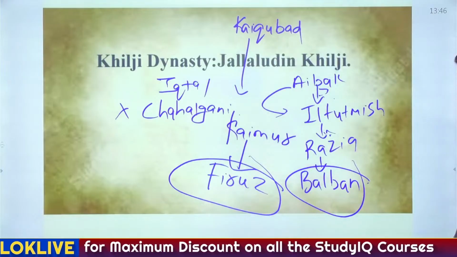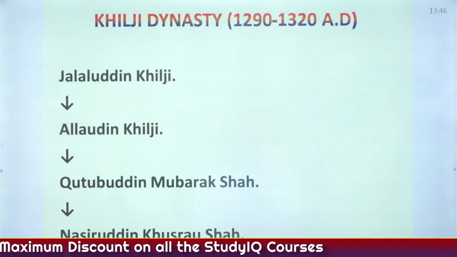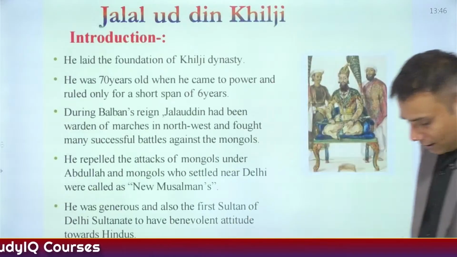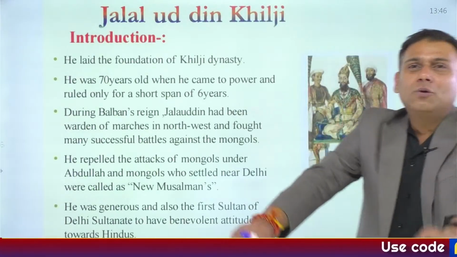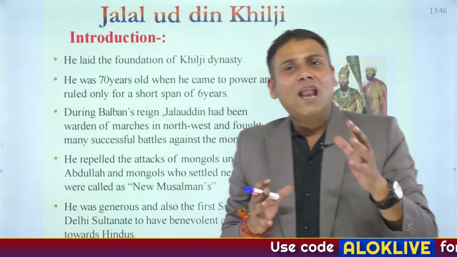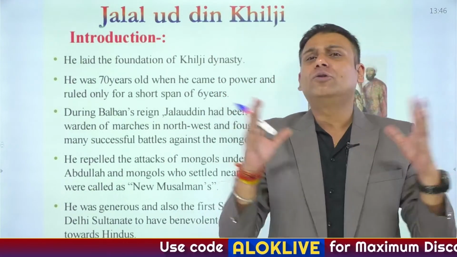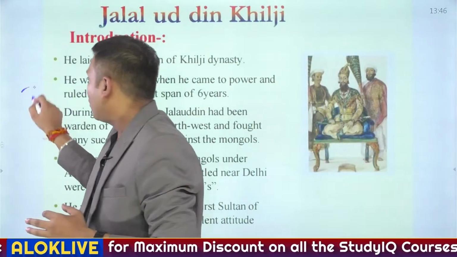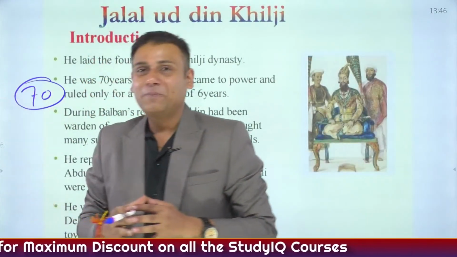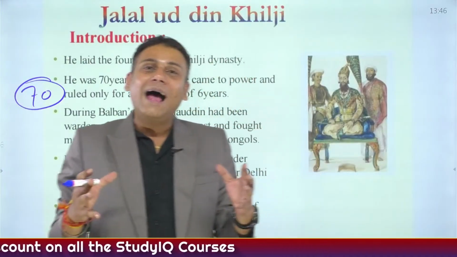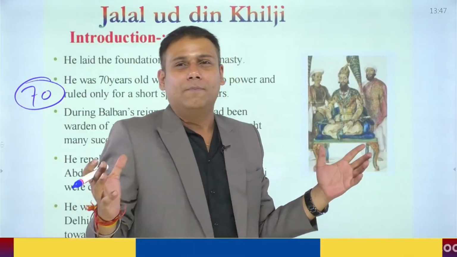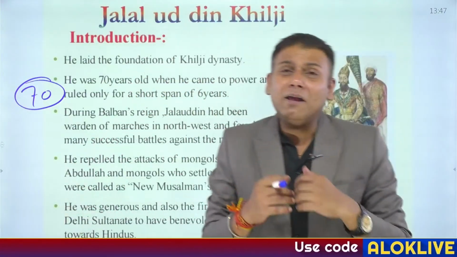Now, let's begin with Jallaludin Khilji. Let's understand about Jallaludin Khilji. When he became the Sultan, or when he sat on the throne of the Sultan, he was approximately 70 years old. And at this tender age, he was completely war-weary. He was tired of fighting battles.